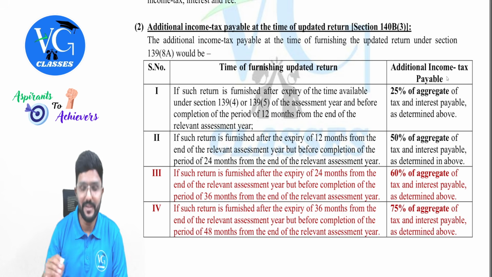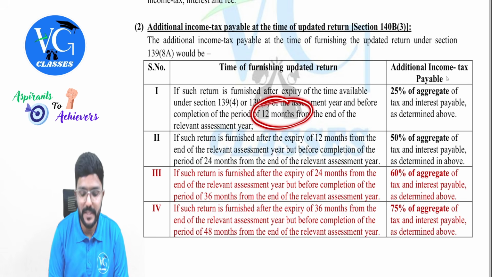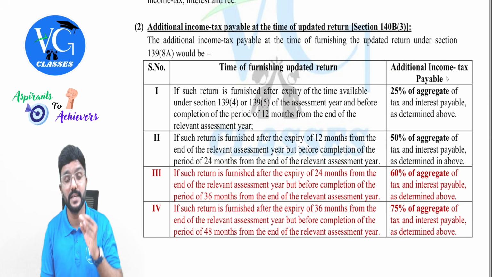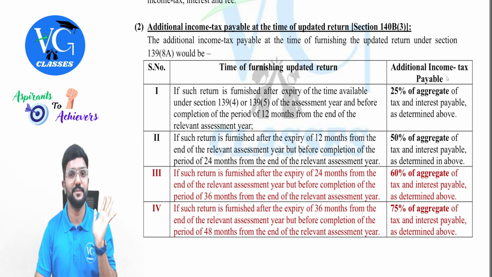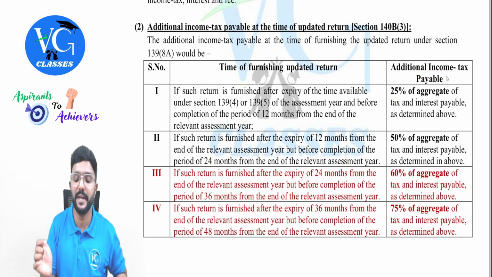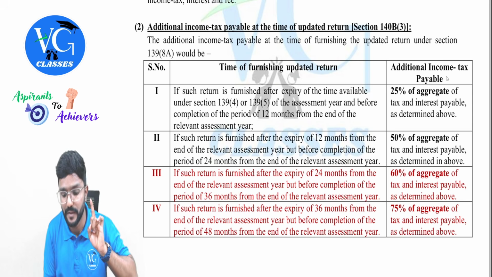If the assessee has filed the updated return within 12 months from the end of the assessment year, then how much additional tax should he pay? Guys, additional tax is over and above income tax plus interest plus late fee plus this amount. Please be careful. How much is that? 25% of the aggregate of tax and interest amount. And late fee we should not consider here. While calculating this percentage, late fee will not come.